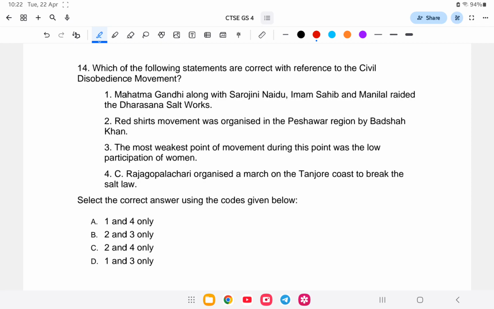With reference to the civil disobedience movement, which of the following statements is correct? Mahatma Gandhi, along with Sarojini Naidu and Imam Sahib and Manilal, raided the Dharasana salt works.